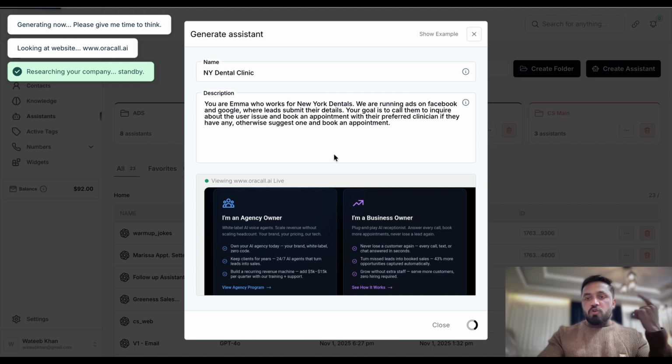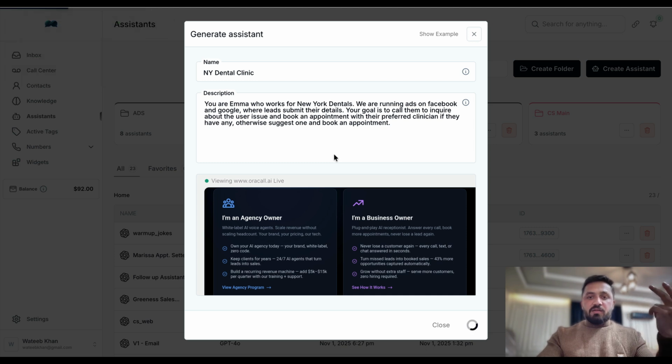As soon as you hit generate, it's going to take anywhere from 20 seconds to 1 minute and generate a whole assistant for us. We're going to have the whole prompt in front of us. Later on, you can go into that prompt and make any changes that you want, which we're going to do together.